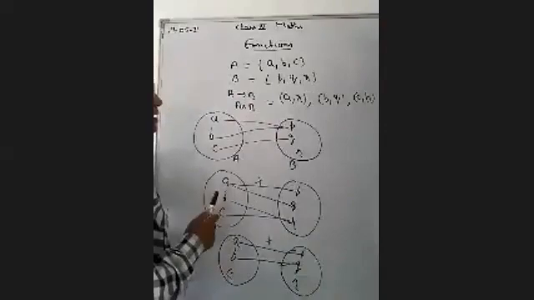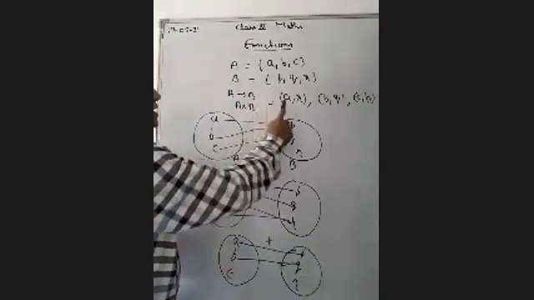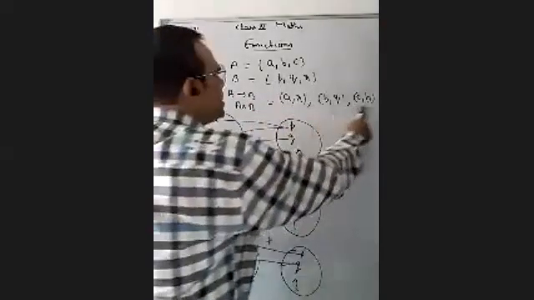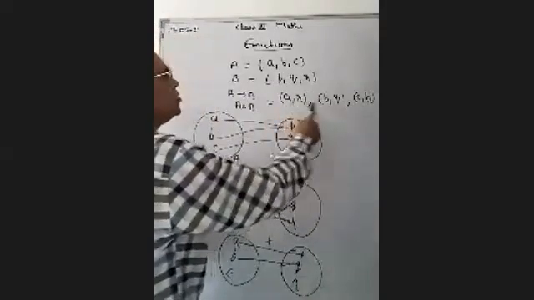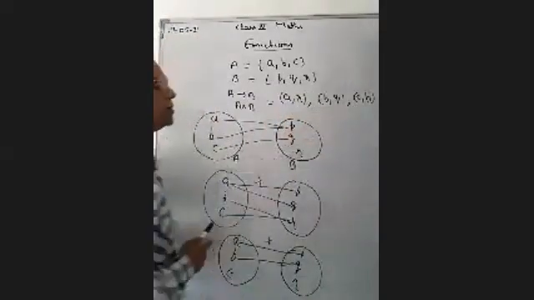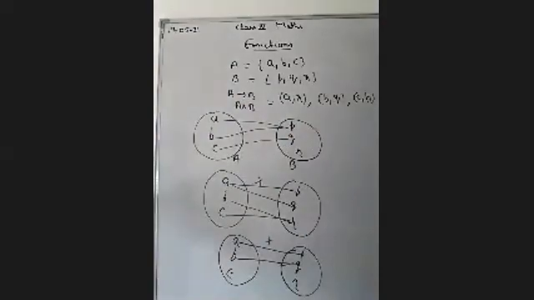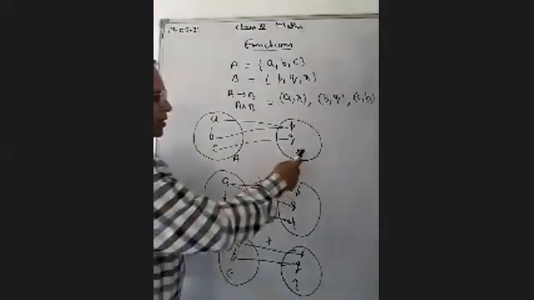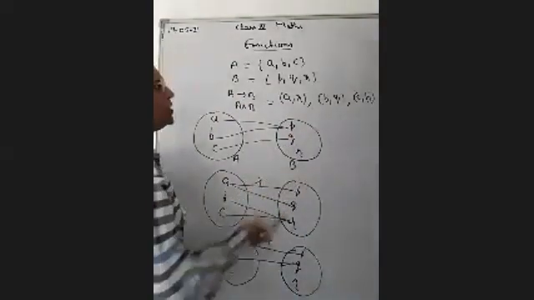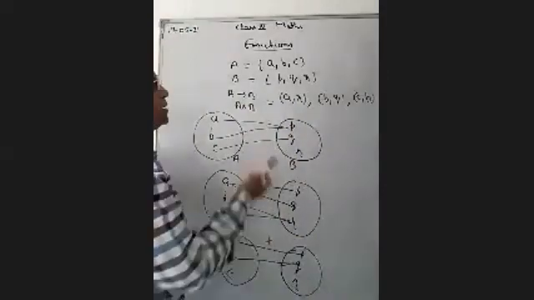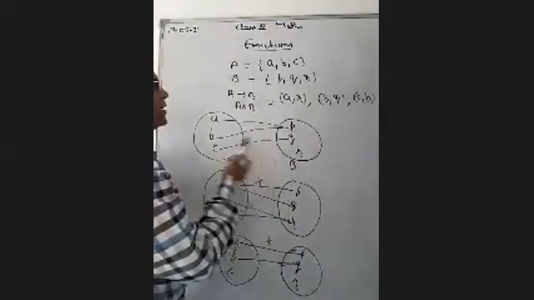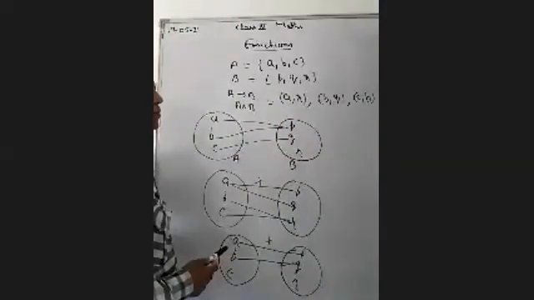If different elements have different images, like the example I have taken, this is known as the one one function. If all the elements of set B are associated with some element of A, then it is known as the onto function. If some element is left, it is known as the into function.